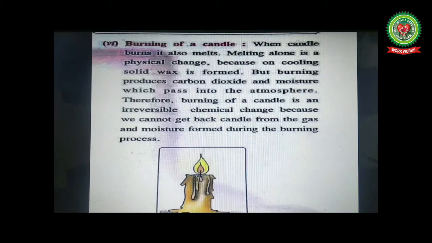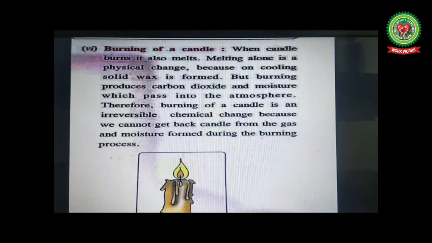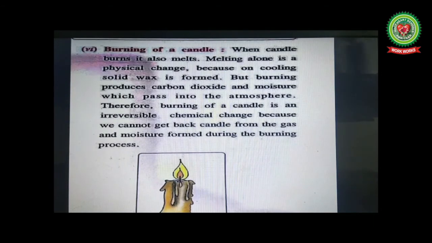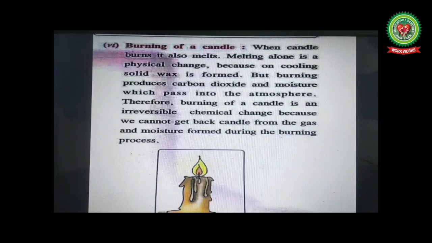When a candle burns, it also melts. Melting alone is a physical change because on cooling, solid wax is formed. But burning produces carbon dioxide and moisture which pass into the atmosphere. I told you burning of the wick which is there in a candle is a chemical change. Therefore, burning of a candle is an irreversible chemical change because we cannot get back the candle from the gas and moisture formed during the burning process.